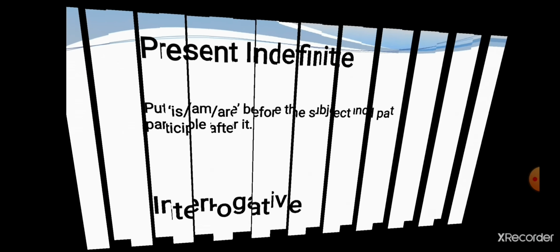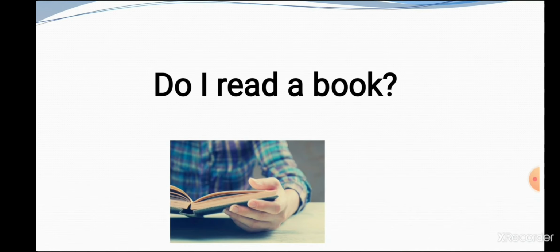For example, students, we can take this example: do I read a book. Do, it's a form of to do. Okay, do I read a book. Now students, how can we change this interrogative sentence into passive? It's the active voice. Then how can we change it into passive, students? Do I read a book. Is a book read by me. Okay, is a book read by me.